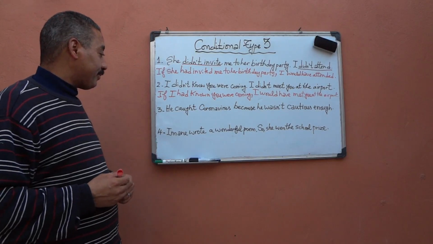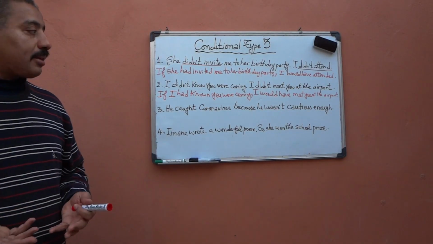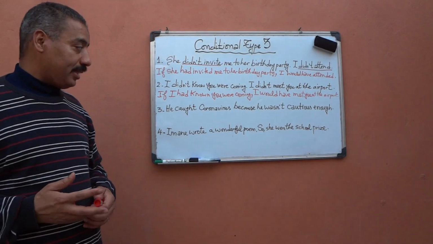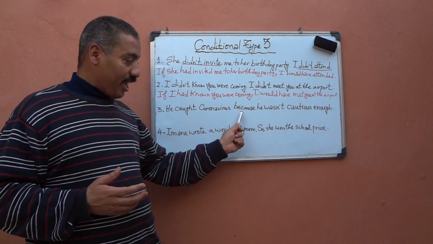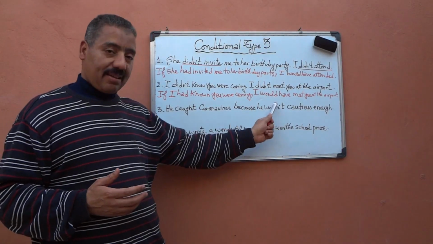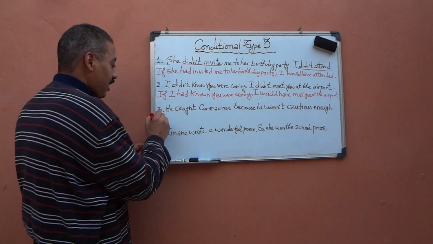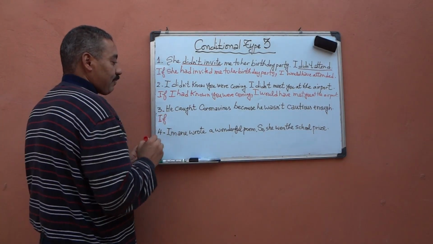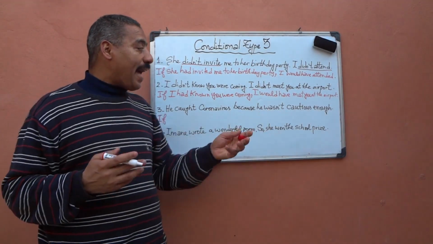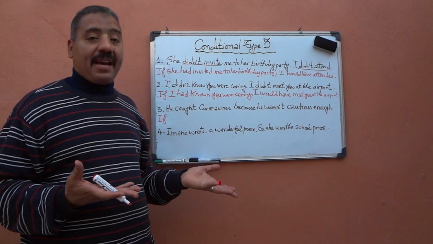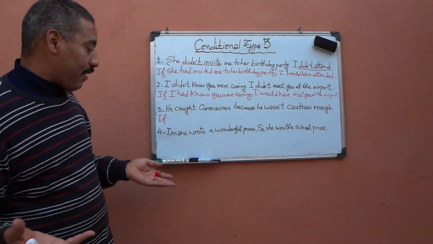Let's look at 3. He caught coronavirus. Why? Because he wasn't cautious enough. If you look at this complex sentence, I use the conjunction because, which means that this is the cause. And of course, this is the effect. Let's start again with if. What would have happened if he had been cautious enough? He wouldn't have caught coronavirus.